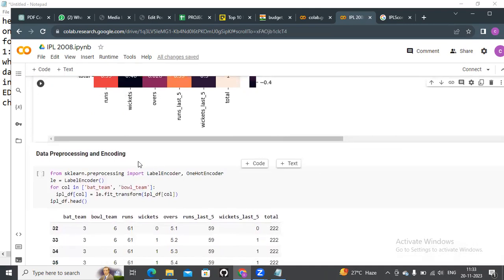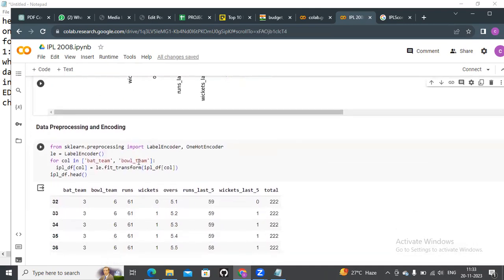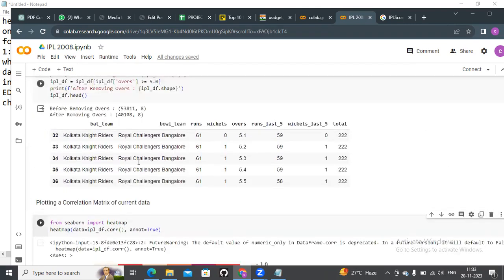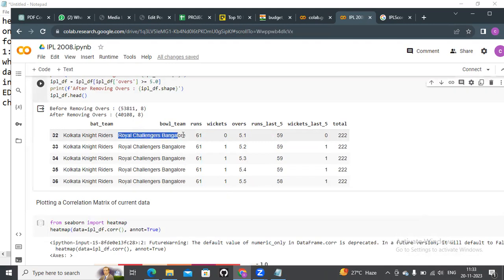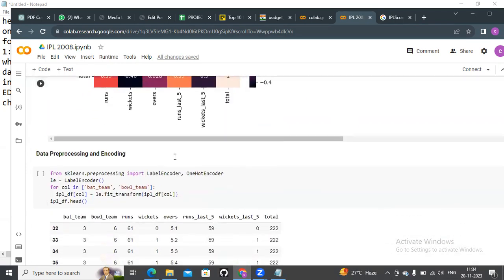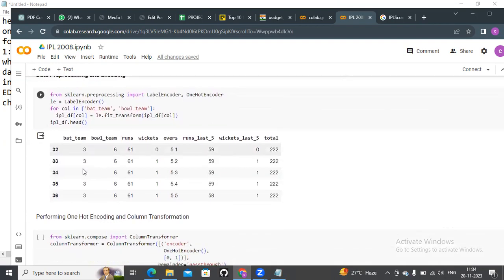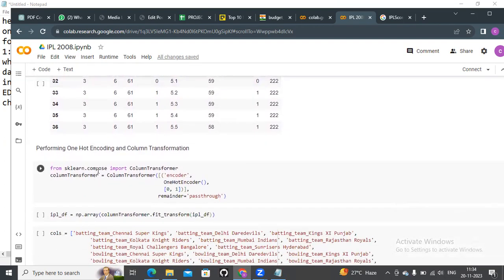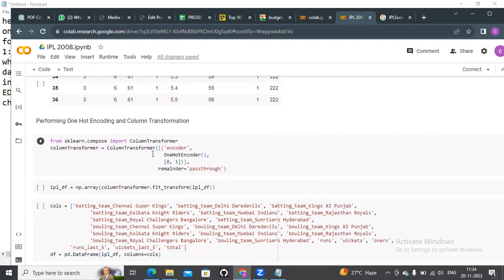We just go to the next step, data preprocessing and encoding. Why do we need encoding? Because it is in categorical format. We need to convert it into numerical, so we assign each value from 1 to 8. We have 8 unique teams. Later we perform one hot encoding and the column transformation task.